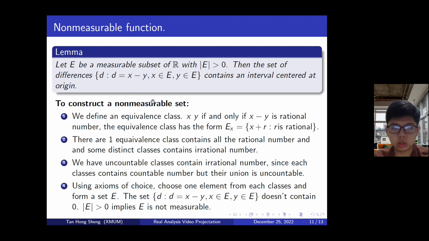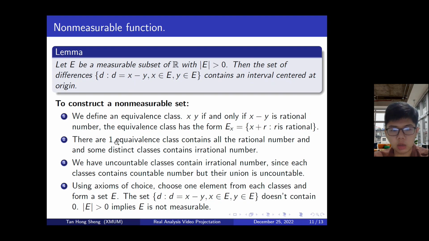So we first construct a non-measurable set. We define an equivalence relation: x is equivalent to y if and only if x minus y is a rational number. The equivalence class has the form E_x equal to x plus r, where r is a rational number.